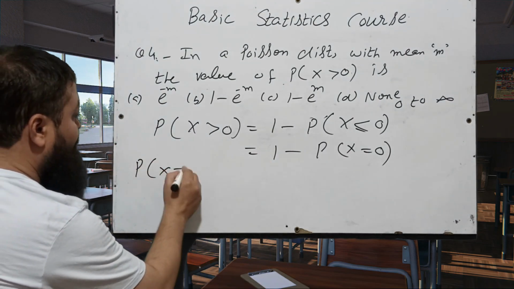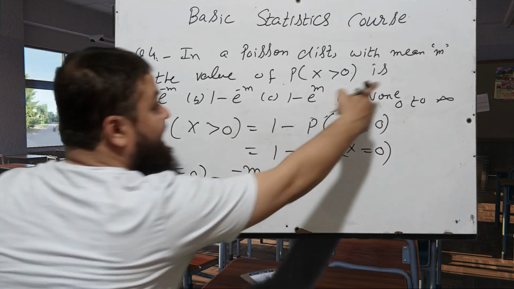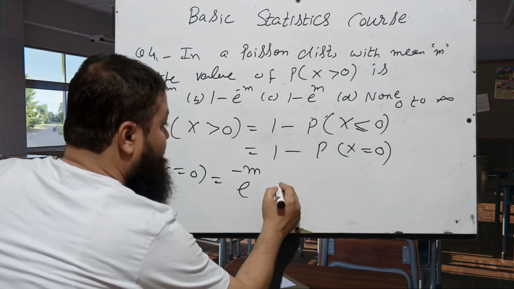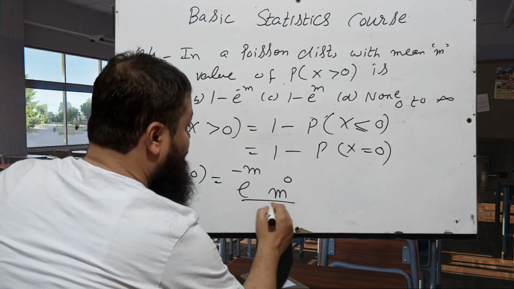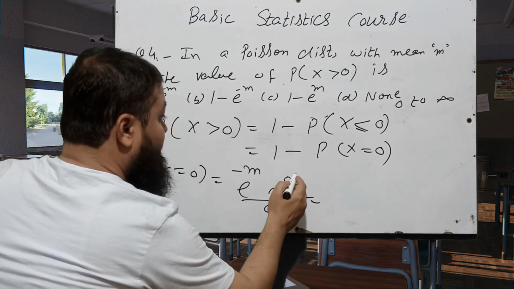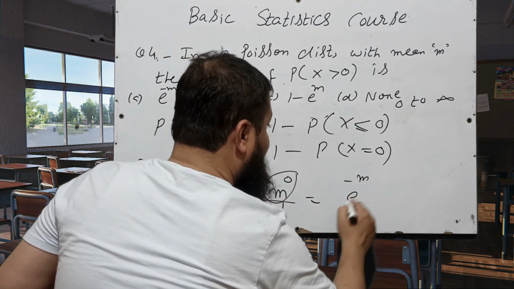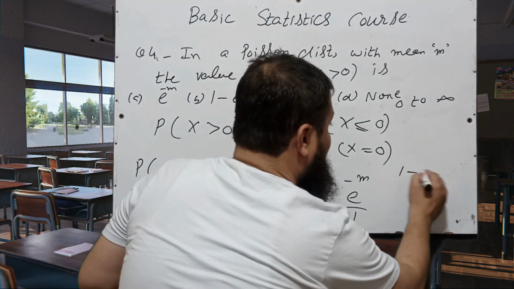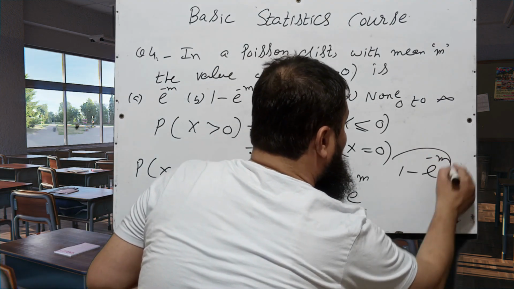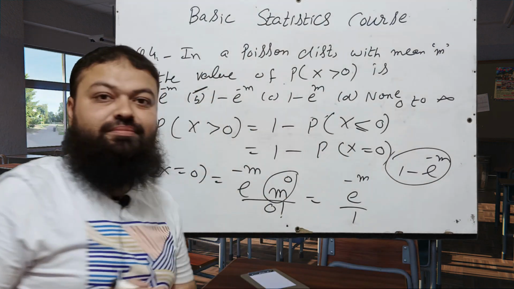Probability x is equal to 0 is equal to e raised to power minus m, because m is the mean which is given, times m raised to power 0 over 0 factorial. Power is 0, it means that is 1. E raised to power minus m over 0 factorial means e raised to power minus m. Now 1 minus e raised to power minus m will be the correct option in the exam. It means part B is the correct one.